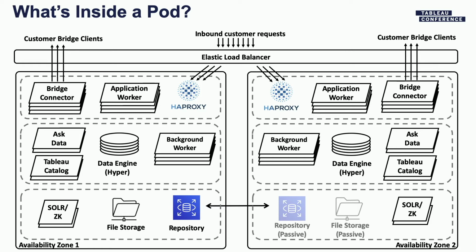zones are designed to be redundant. So each of the availability zones runs in a separate data center. They run on separate power. So if we were to lose one availability zone, there's a very high likelihood that the other availability zone will still be up and running and can continue to service our customer requests.